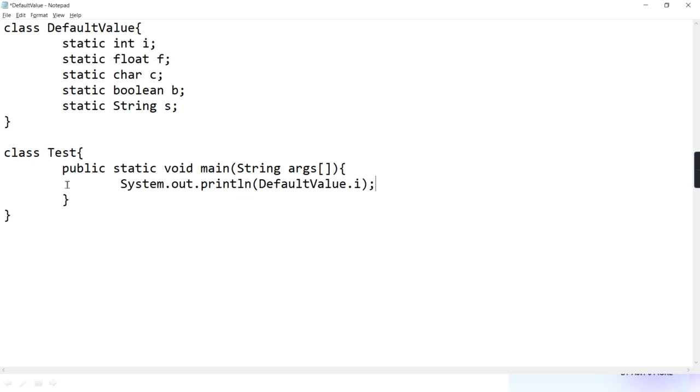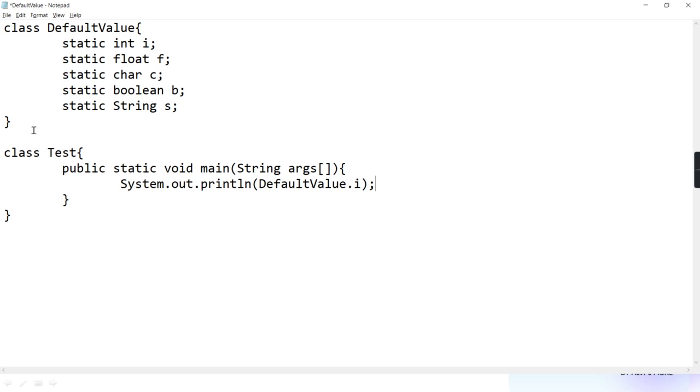Because you are accessing it in another class. These are present in this class and you are accessing them from another. For that reason I am writing it, but I am accessing directly by class name because they are static. You understanding, guys? Yes, sir. As they are static, directly.